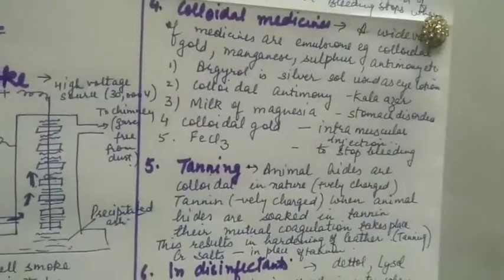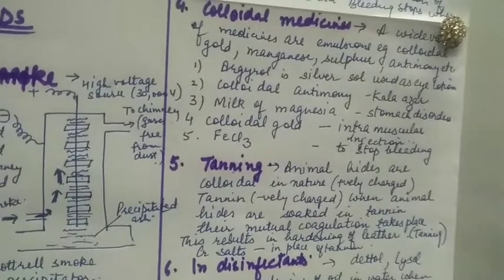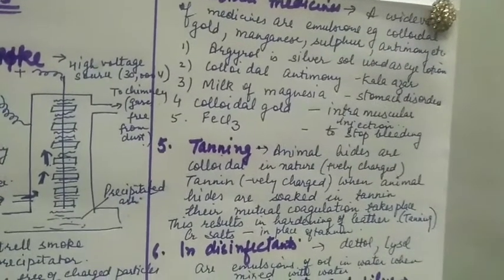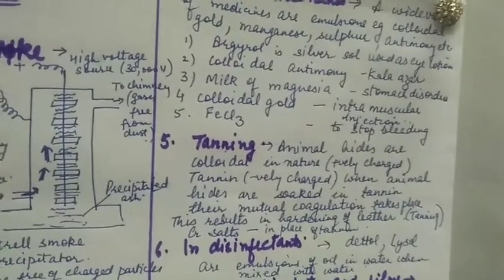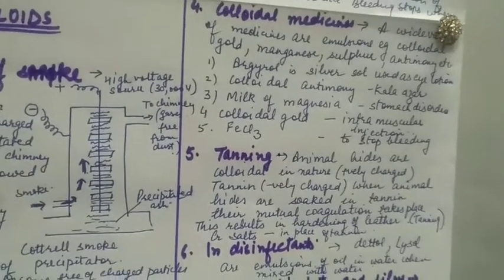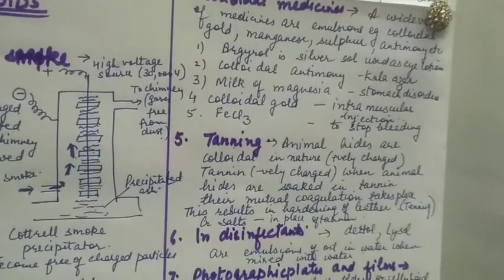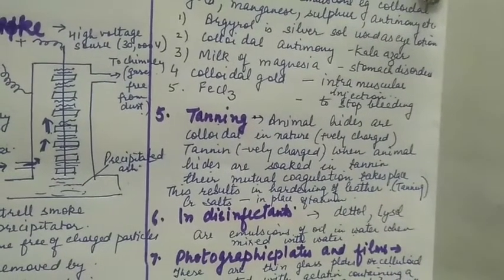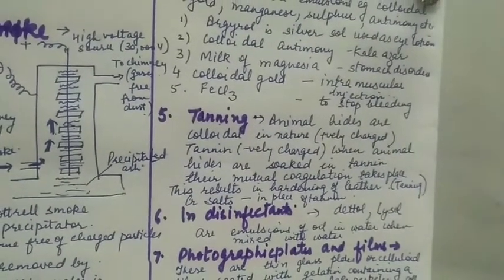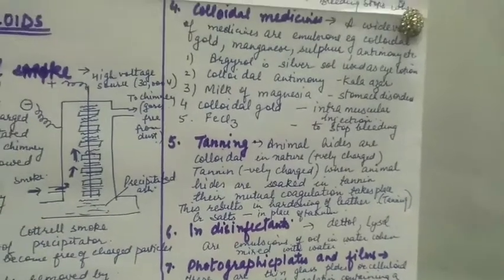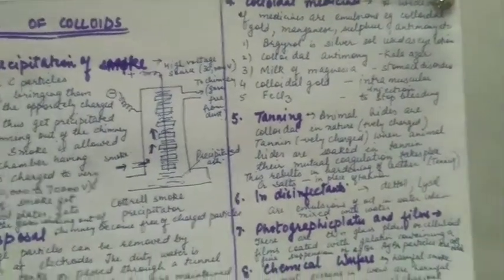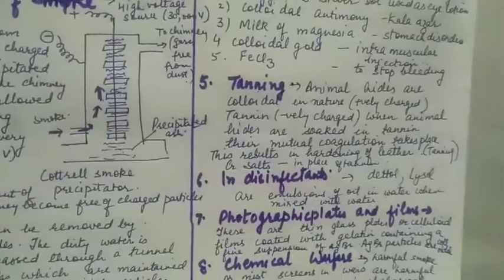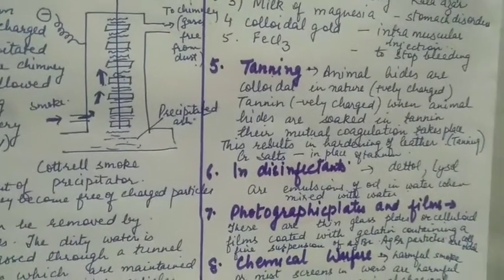Colloidal medicines. A wide range of medicines are emulsions. For example, colloidal gold, manganese, sulfur, antimony, etc. Argyrol is silver sol which is used as eye lotion. Colloidal antimony is used for treating kala azar. Milk of magnesia is used for treating stomach disorder. Colloidal gold is used as intramuscular injection, and ferric chloride is used to stop bleeding.